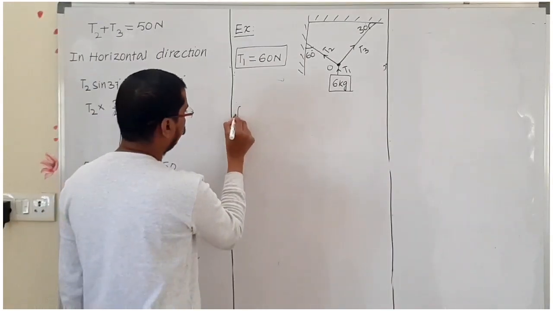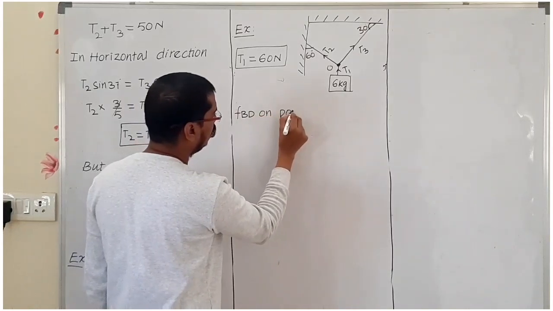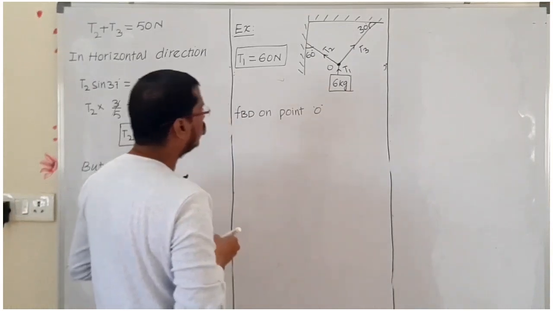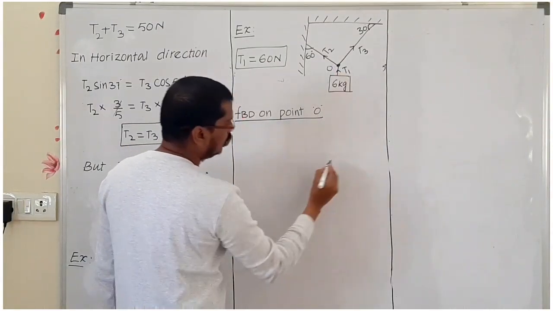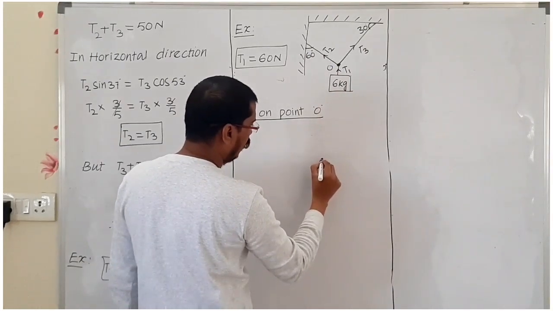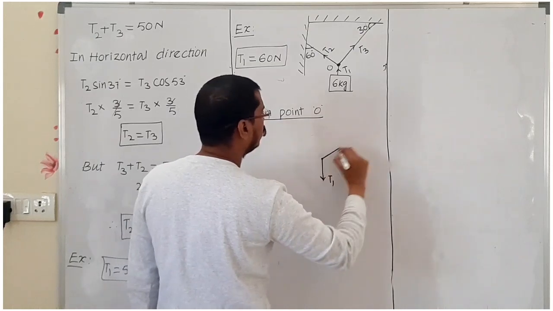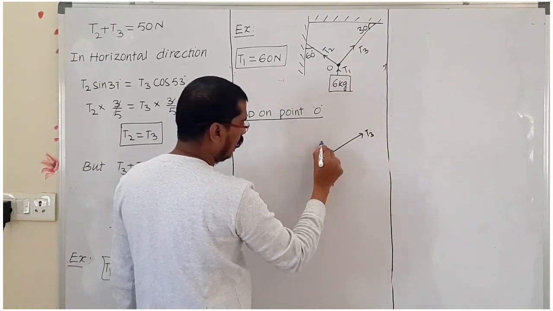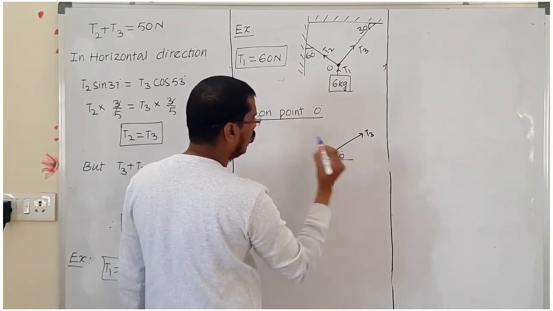You take FBD on point O. Whenever we are using the FBD on point O, now we can take the free body diagram. It is T1, T3. Here it has 30 degree, then the alternate angle is 30 degree.